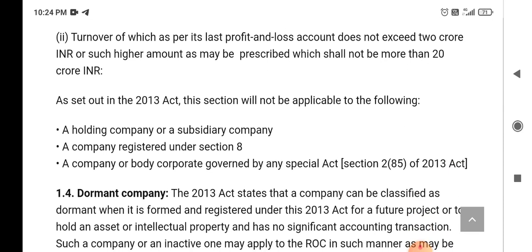As set out in the 2013 Act, a holding company or a subsidiary company, a company registered under Section 8, and a company or body corporate governed by any special act, these three kinds of companies will not be subject to the above mentioned provision.